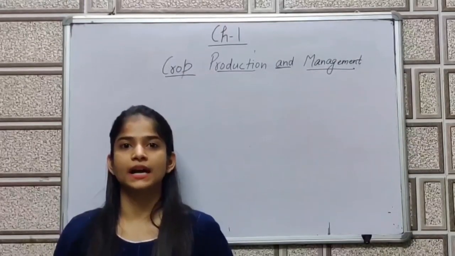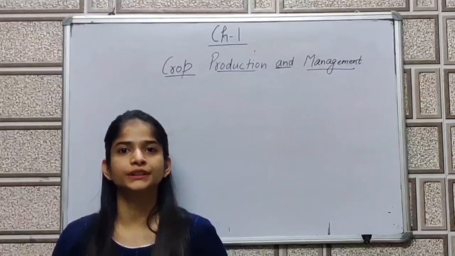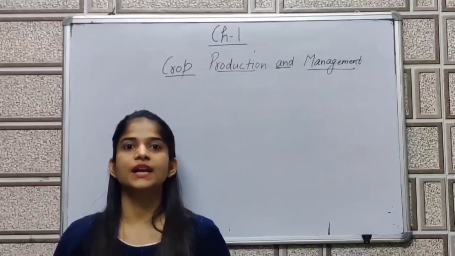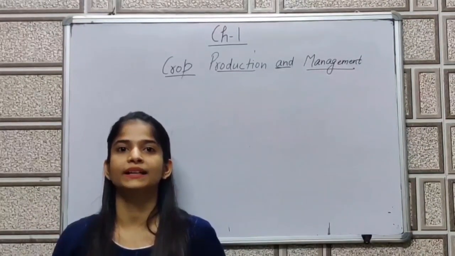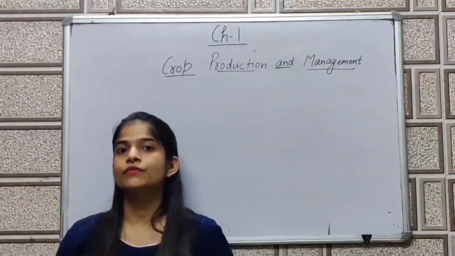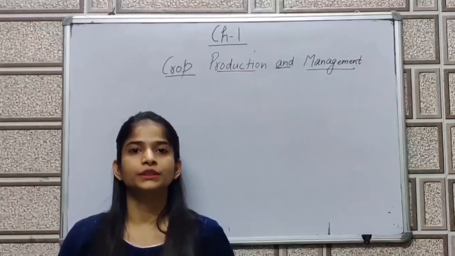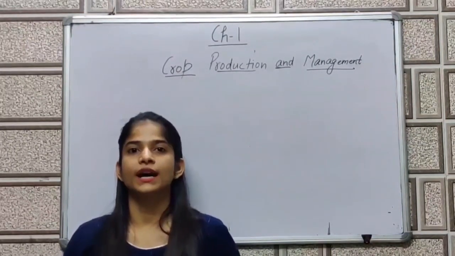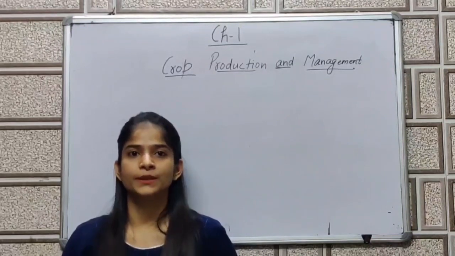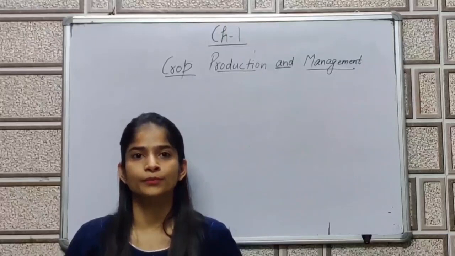So today we will start with chapter 1 of class 8 science, that is crop production and management. In this chapter we will discuss how a crop is produced and how we have to manage that crop. First of all we have to understand the term crop. When similar kinds of plants are grown on a large scale, that is called a crop.